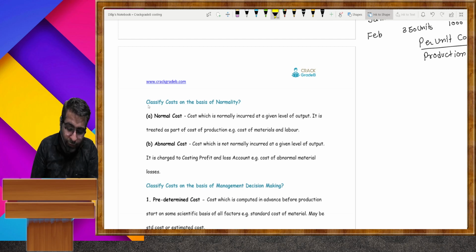Classify cost on the basis of normality. Some cost is normal cost and another is abnormal cost. Now what is normal cost and what is abnormal cost?